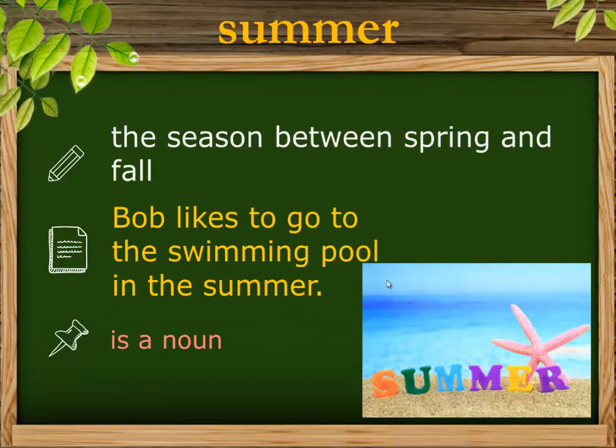If you look at the image over here, where else do people like to go in the summer? Some people like to go to the beach. So here's a picture of a beach that people like to go to in the summer. Here's a picture of a starfish too. So summer is the season between spring and fall.